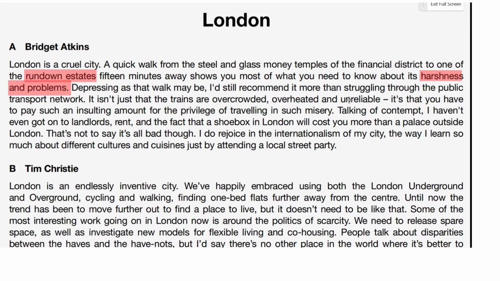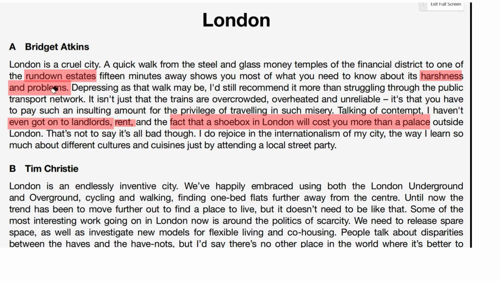Overcrowded, overheated, unreliable. So she's not very happy at all. Then we've got something about the landlords, and about the rent, and the fact that the places you live in London are extremely small and will cost you more than a palace outside. So we've got quite a few things here about the housing situation, definitely negative.